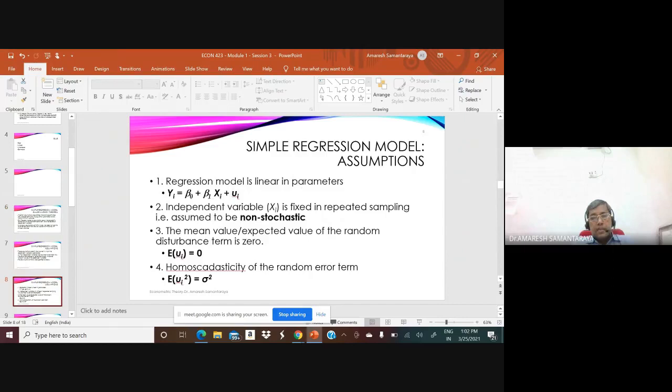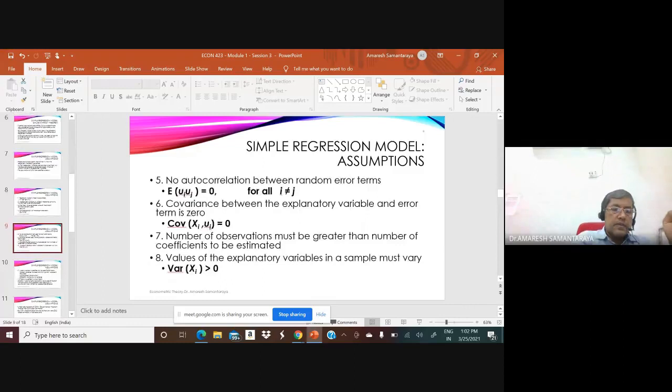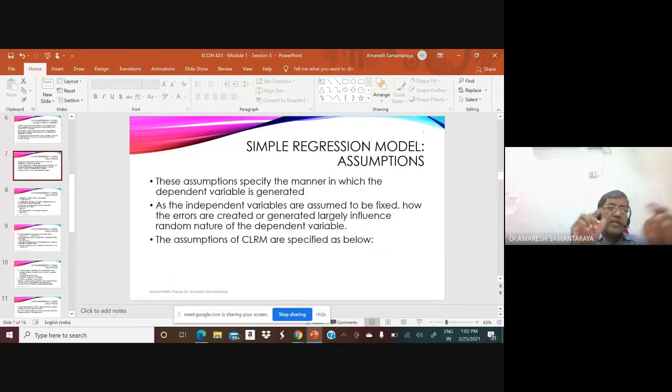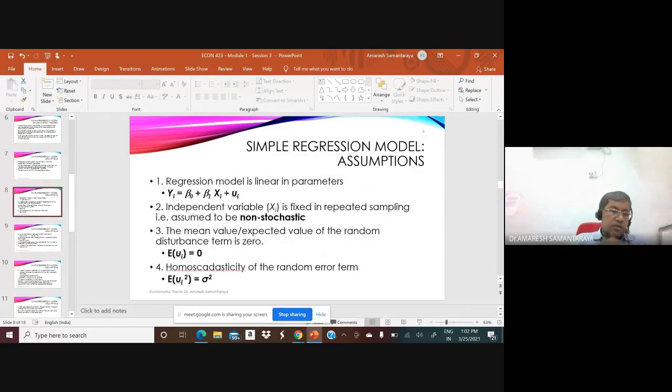Then what are the classical linear regression model, CLRM, assumptions? Of course, Gujarati discusses 10, but not everything is important. A couple of them are important, which I'll discuss with you. I think I'm discussing all 10 perhaps. Let me see how many. Yeah, all the 10 in Gujarati, I'm discussing all, but all the assumptions are not necessary for this. Some assumptions are required by default to apply OLS, so there is no need to put them explicitly.